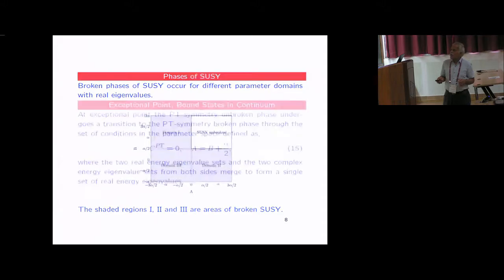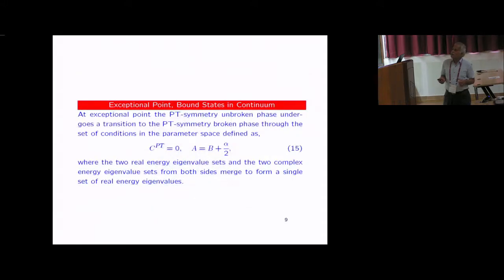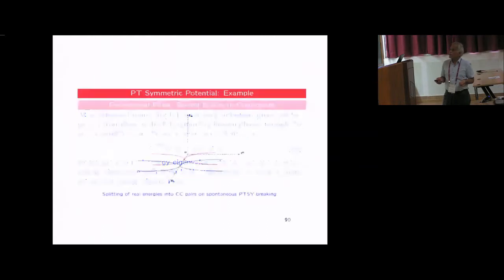So now let us go to this exceptional point. As I told you, at the exceptional point, CPT is equal to 0. If CPT is equal to 0, you can immediately realize the complex energies, which were characterized by plus minus CPT, will coincide at this point. Now, from the real side, A is equal to B plus alpha by 2: both those representations which differed because of A going to B plus alpha by 2 will also merge at that point. So that is the point where the two complex eigenvalues will merge and the reals will merge. In fact, because our energy has a square root kind of singularity, that branch point is where this merging occurs, and that is the exceptional point.